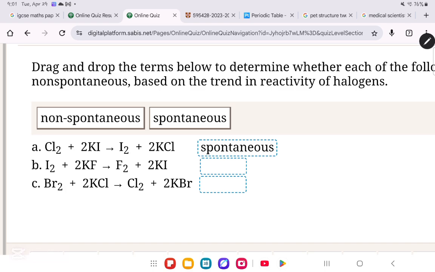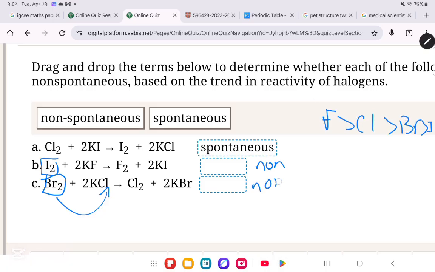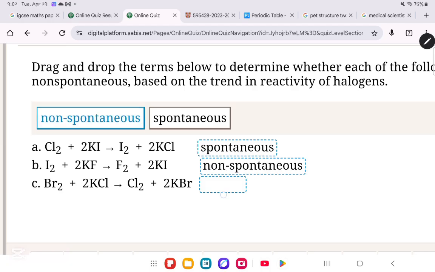Based on this, let us see. I2 cannot displace anything. So directly, whenever you see I2 as a compound by itself, then you know that it is non-spontaneous. Br2, let us see. Br2, can it replace Cl? Based on fickle Brie, no. Br2 cannot replace Cl. So definitely this is also non-spontaneous.